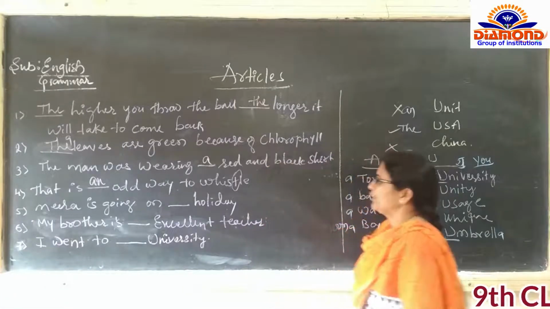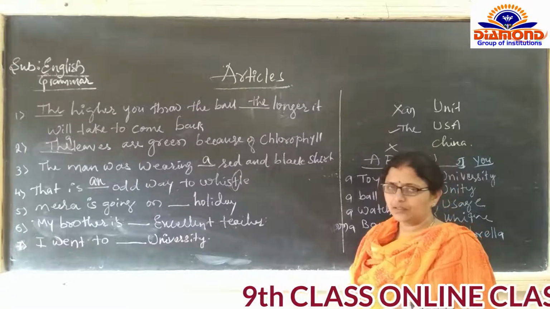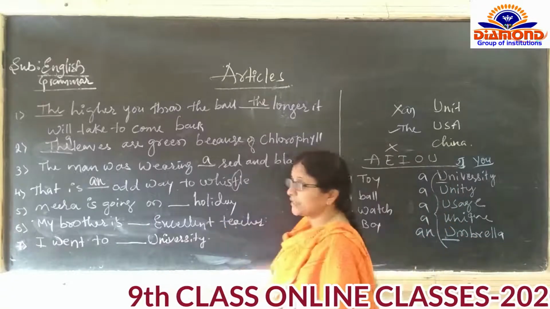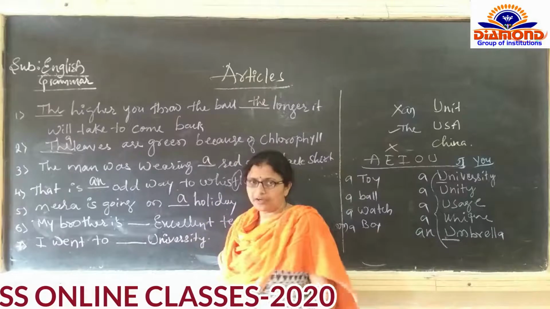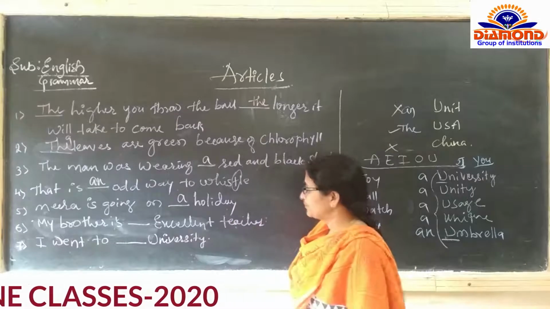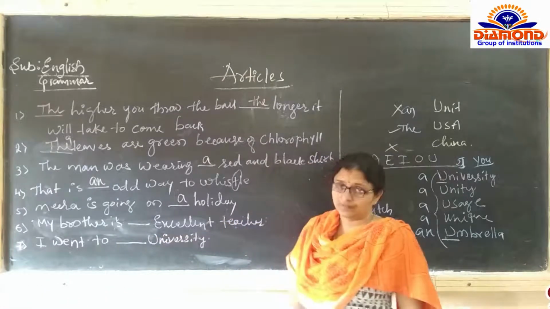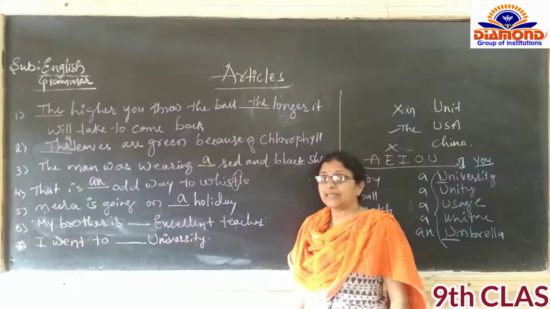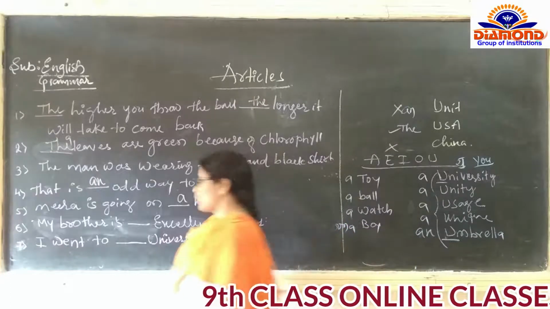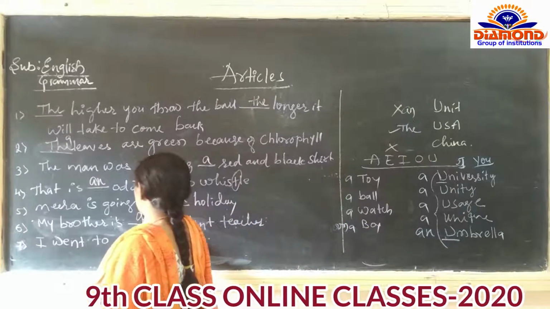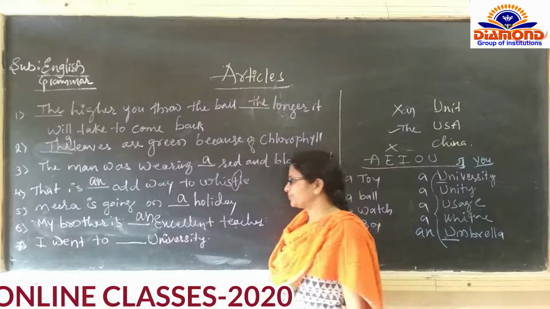Meera is going on holiday. Holiday is not a group. This is a holiday, and H is a consonant. So Meera is going on a holiday. Then, my brother is excellent teacher. Excellent, the E sound is there. E sound means vowel sound. My brother is an excellent teacher.